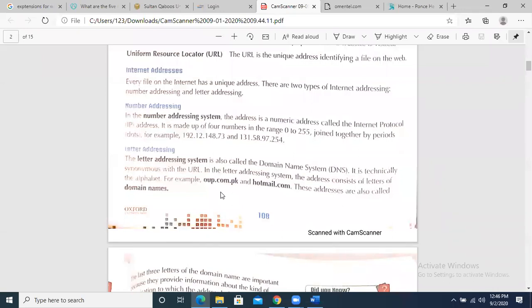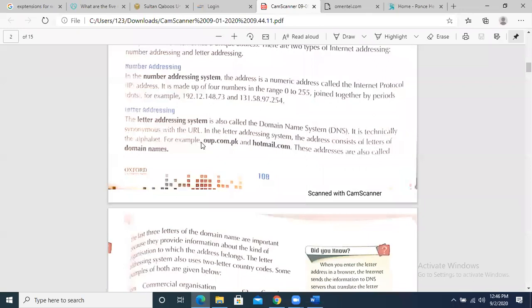The IP address is difficult to remember. An IP address is like, for example, you can see over here, 192.122.148.73. So that's why we have the IP addresses in the form of letters, not numbers. This is called the domain name service.